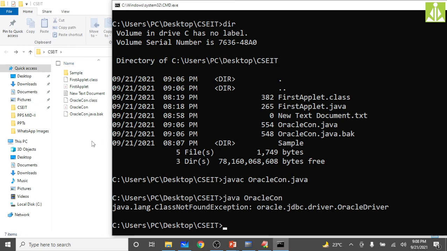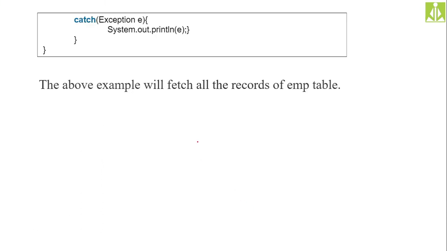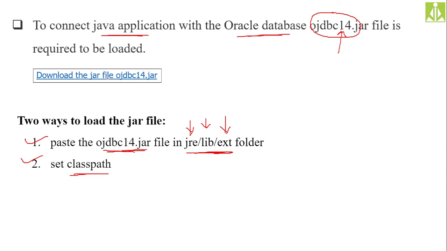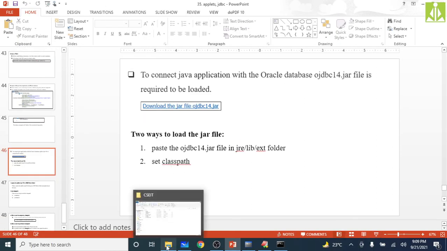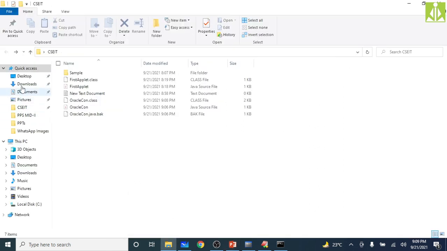the ojdbc14.jar file. Directly you can type on the internet to get that file, but anyhow in this PPT I'm giving the link as well. If you go to that slide and hover on that one, you can see that link. This is a hyperlink from where you can download the .jar file into your computer. I have already done that one. I have already downloaded this .jar file into my computer, and it is there in Downloads.